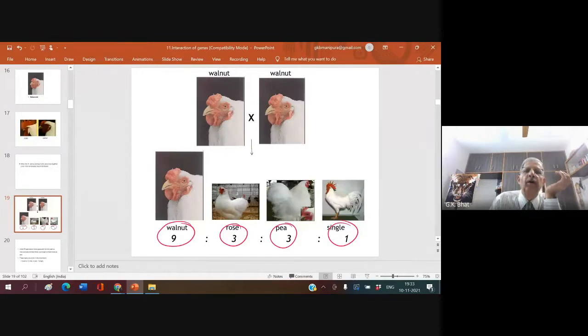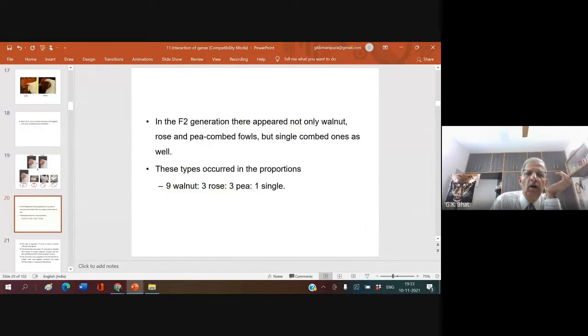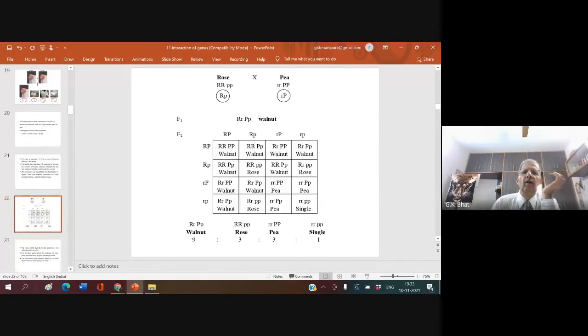Why? What has happened? Look here. The explanation to this question is this. When you cross the rose with the P, the rose fowl possessed a gene for rose color, capital RR, and it also had on another chromosome small pp. On one chromosome there was RR, and on another there is a small pp.